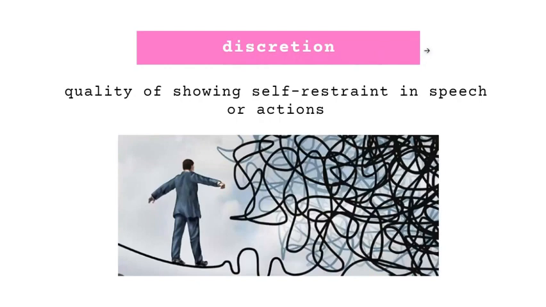Next is discretion, which means a quality of showing self-restraint in speech or action. So आप इस image के साथ बहुत अच्छे से इसको याद रख सकते हो, wherein everything is very much complex and this person is making everything sorted and he keeps going. Moving to the next word.